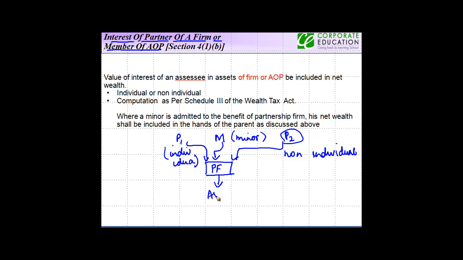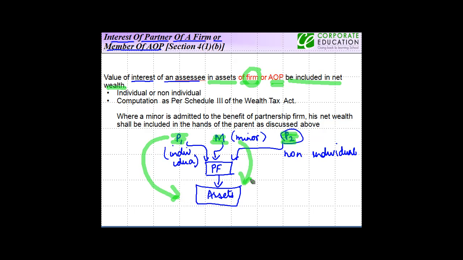And this partnership firm has certain assets. So what happens is that in this case, the value of interest of an assessee. Now assessee, there are three of them, P1, or rather there are three people. Whether or not an assessee is something which we'll see. In the assets of a firm or AOP be included in the net wealth. So the value which this guy would have here, this minor might have here, or this guy might have here, is to be included in their respective net wealth, provided they are chargeable to wealth tax.